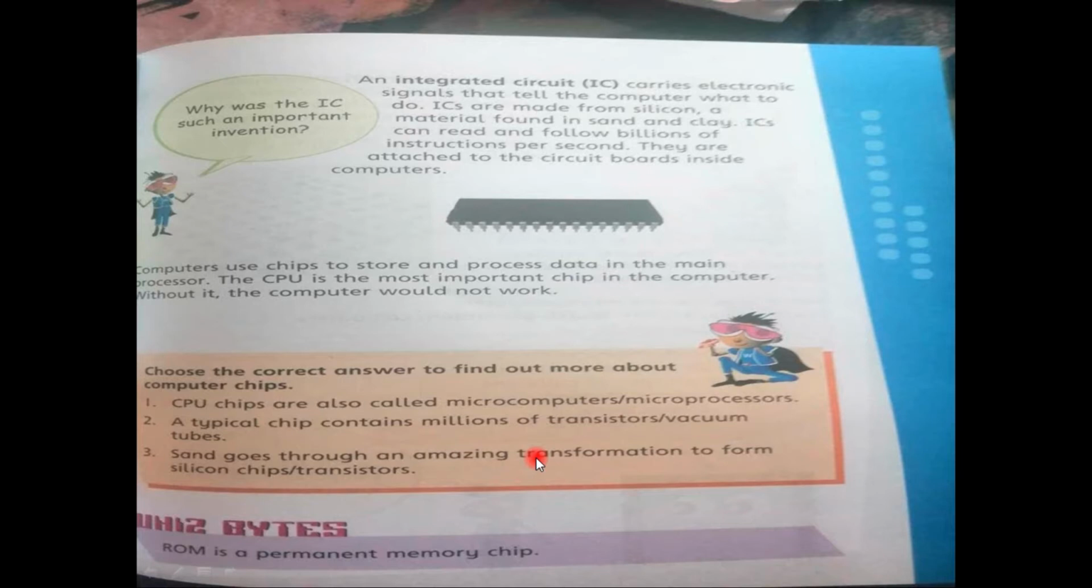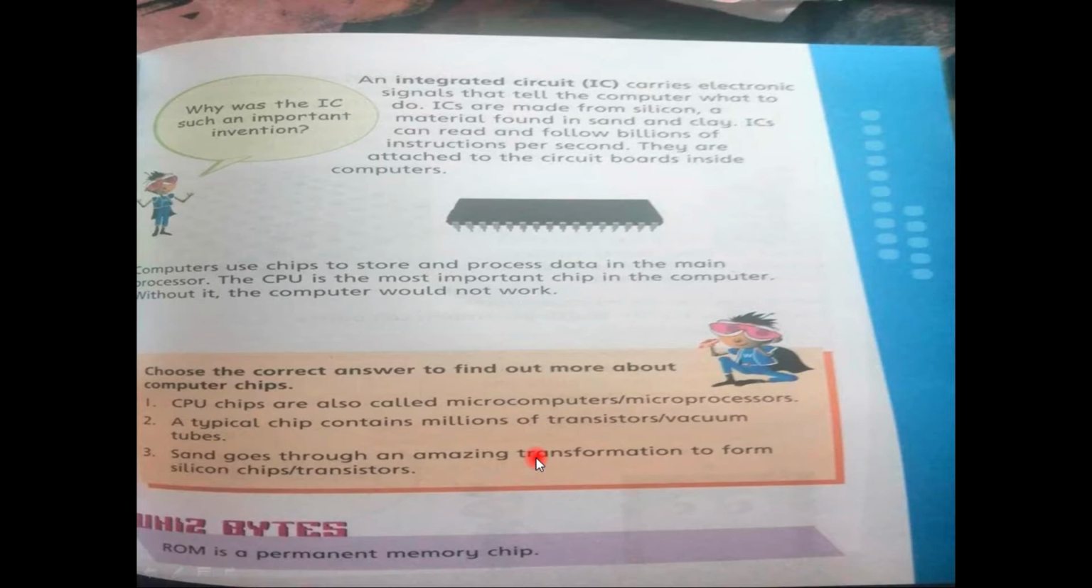First of all, we read out and find out the meanings of the difficult words. The first thing is: an integrated circuit, IC, carries electronic signals that tell the computer what to do. ICs are made of silicon, a material found in sand and clay. It can read and follow billions of instructions per second. They are attached to the circuit board inside the computer system.